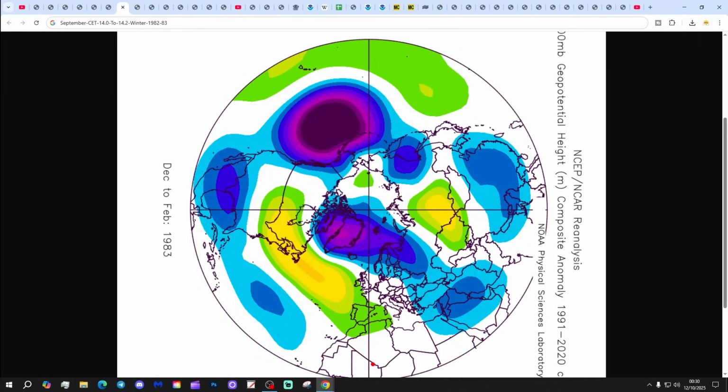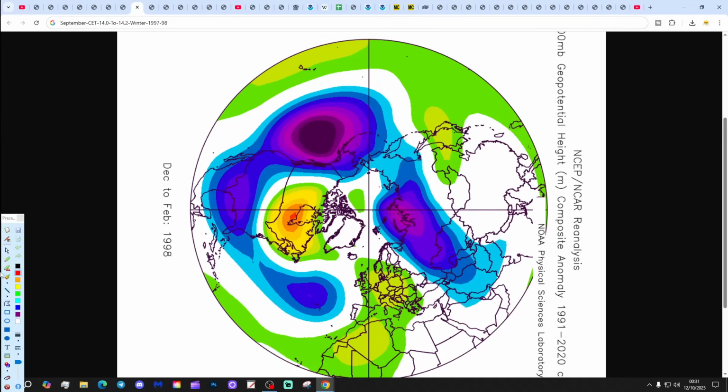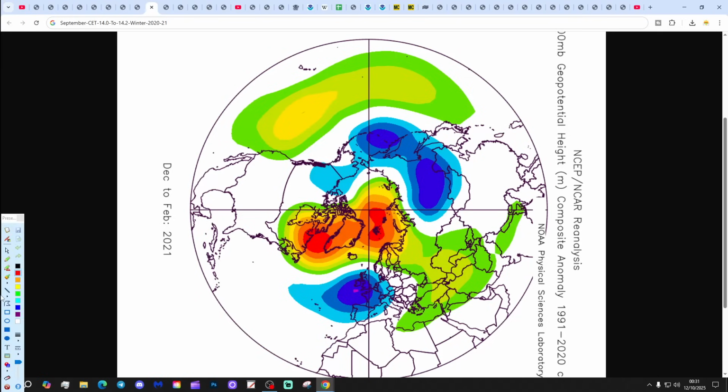We've got 82-83 showing up next with low pressure north, high pressure to south. This is a rather westerly winter. Starts mild but gets colder when we get into February. And then we've got 97-98 showing up next with high pressure over and to the south and the east of the country, low pressure out to the west. And that brings the wind up from a southerly direction. So that has an exceptionally mild February. We're talking about cold Februaries, but that has an exceptionally mild, warm February. I remember around Valentine's of 1998, it was almost like summer. It was great for me, and of course it was snowing for Easter in April.